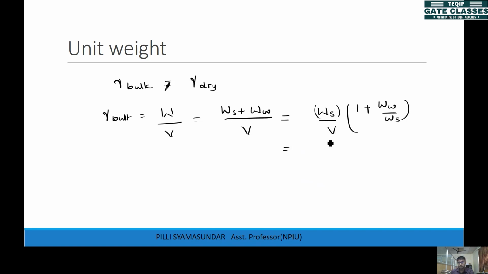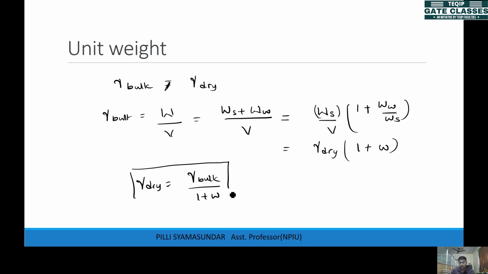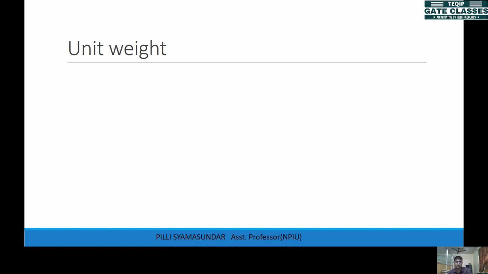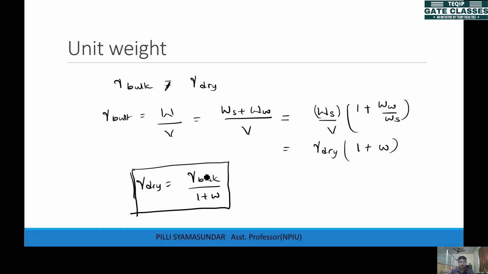So this will be gamma dry itself times (1 plus WW by WS), water weight by solids weight. This is the water content, small w. So we can write gamma dry also as gamma bulk by (1 plus w). If you know the water content of a soil, you can easily find out the dry unit weight of that soil from the bulk unit weight. So this is an expression relating gamma dry and gamma bulk.